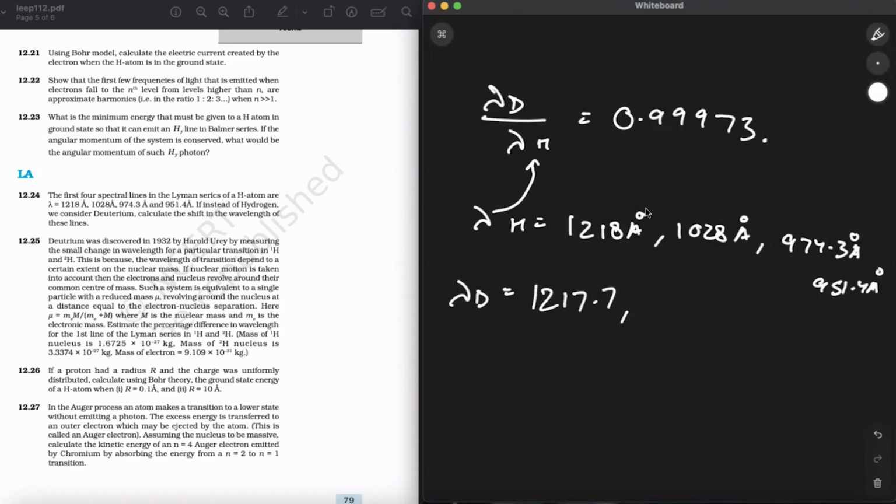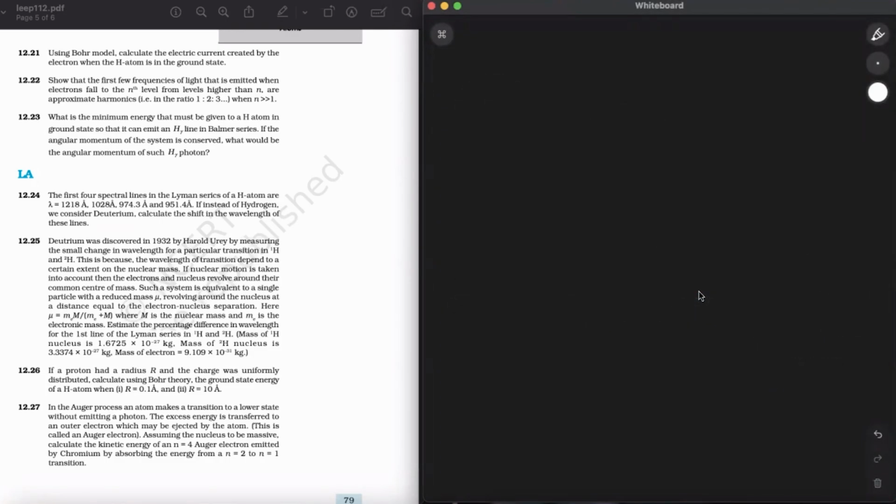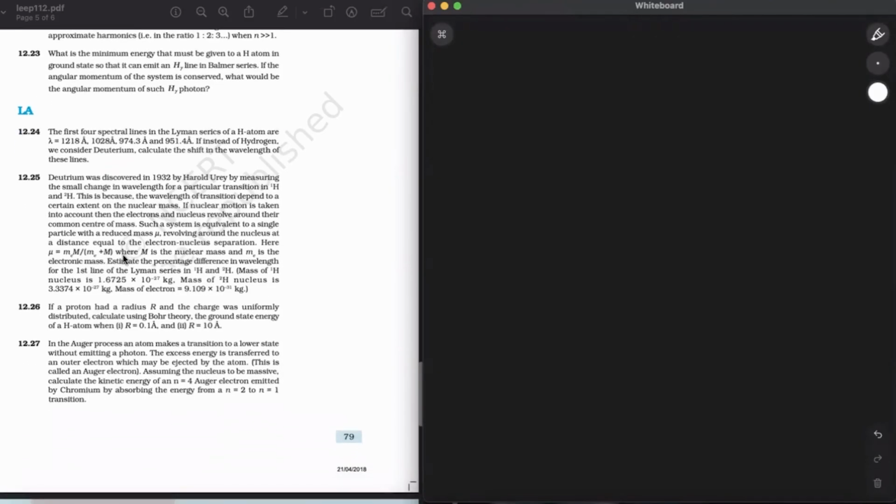I'm just, because it is 0.999, it is approximately equal to 1. So I'm writing it like this, but you need to calculate this, okay? For the next it will be 973 something. It will be 950 something. Alright. So calculate it. Put the value of lambda h over here, and you'll get lambda d for each of these values. Okay, so the next question is really a long question.